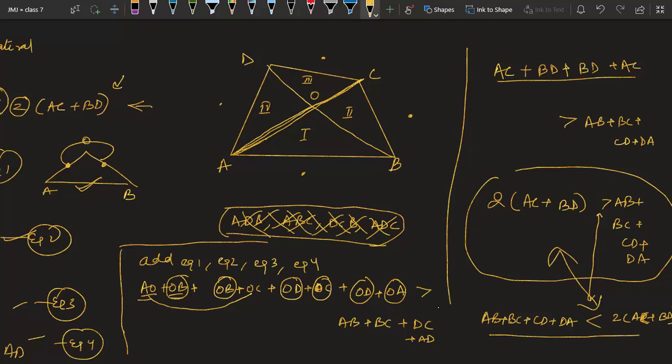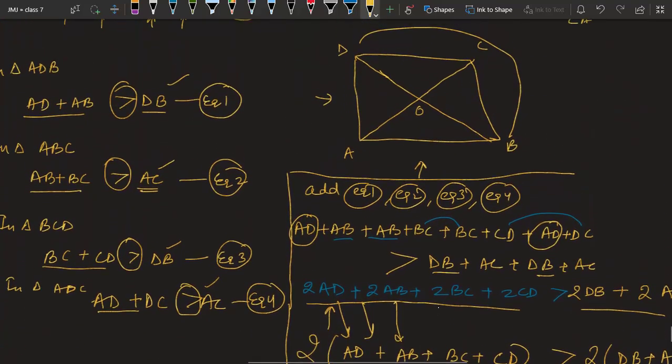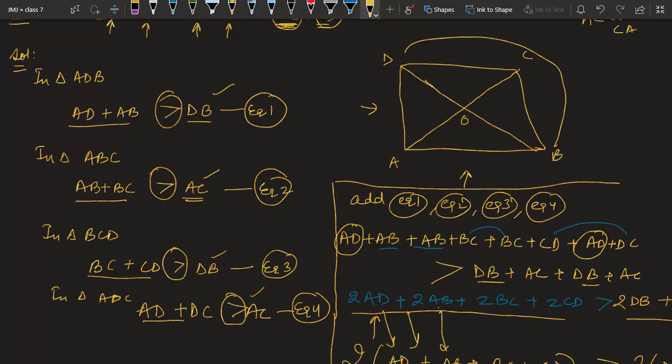The basic difference between this question and the above question was, here you are getting AB, BC, CD, DA on the smaller side. So we have to take those triangles which can give us these smaller. That is why I have taken triangles OAB, OBC, ODC and ODA. Whereas in the above question we had to prove them larger. That is why we took the bigger triangle, and that is why we were able to prove them larger.